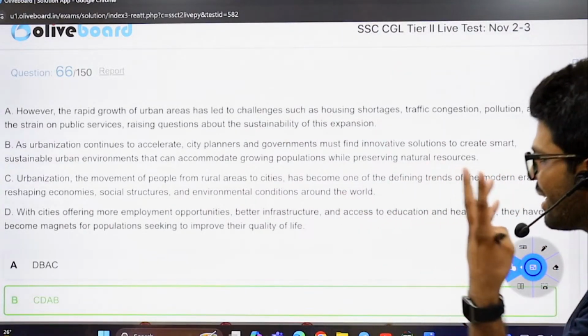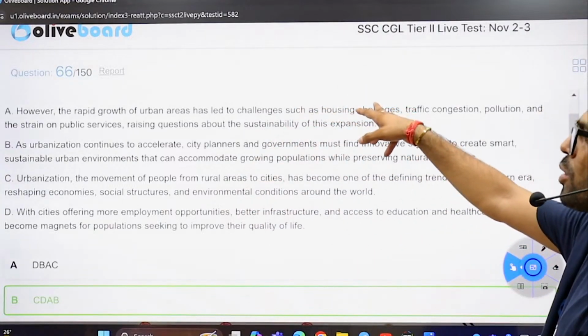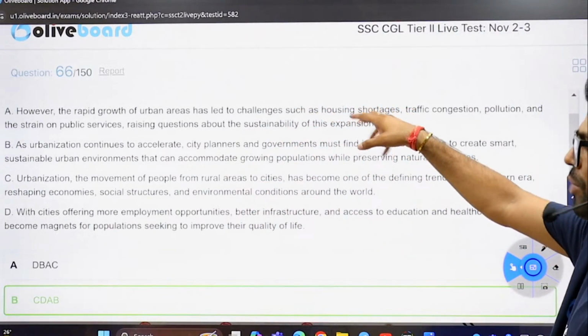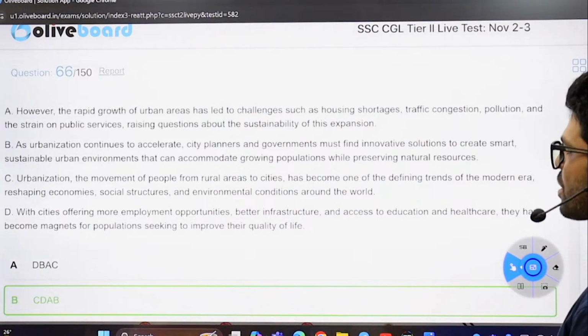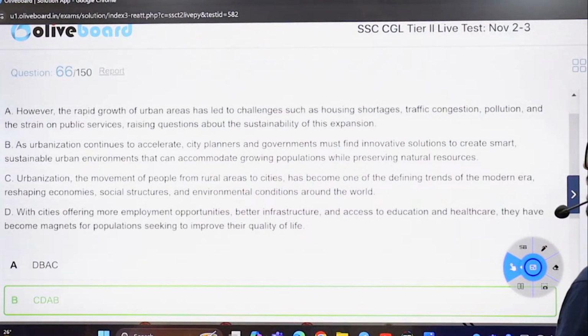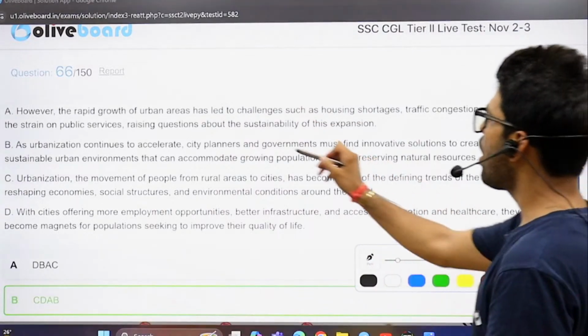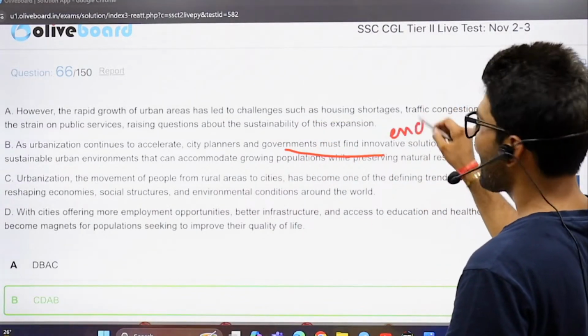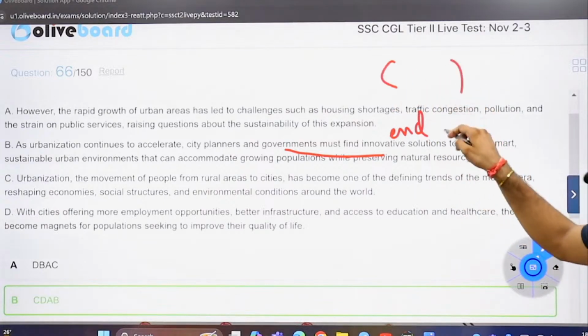Not bad. C, D is all perfect. A. However, people coming to cities, the rapid growth of urban areas has led to challenges like housing shortages. And what should be done now? The governments must find solutions. So it's all okay to end at B, which is the ending one. Starting with C, ending at B, done.